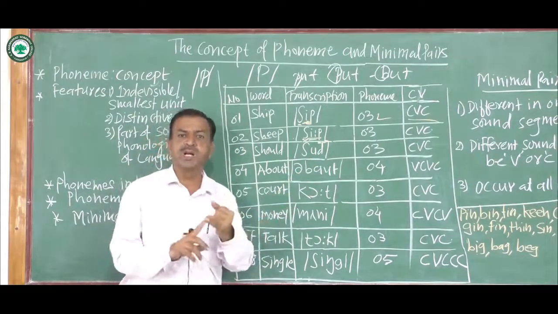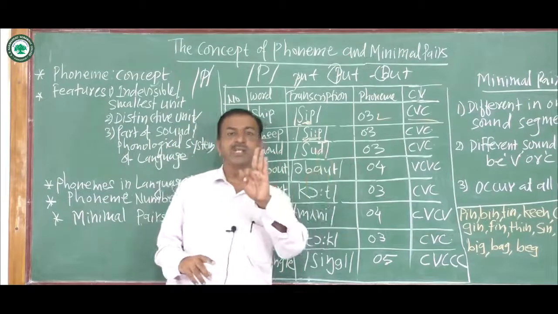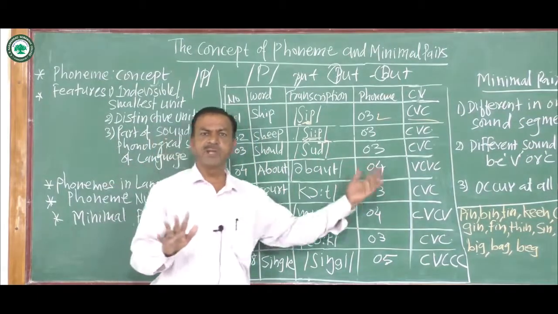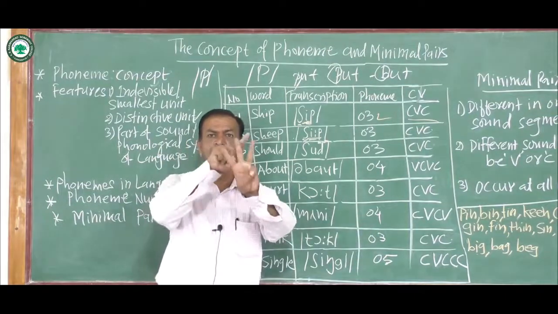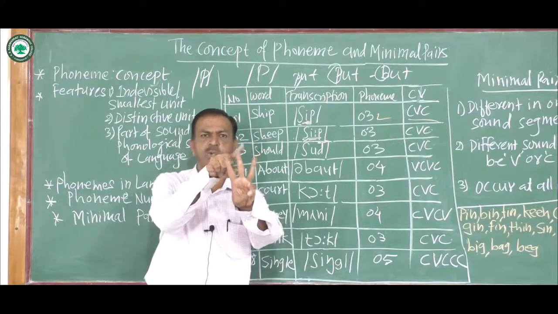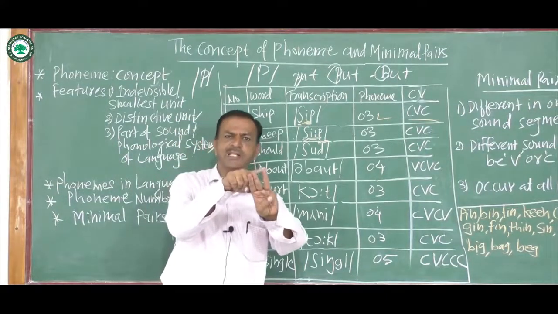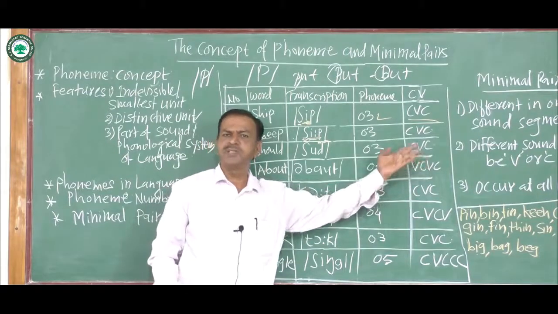Should. Sh, u, and d. Naturally, there are only 3 phonemes. The spellings are 6, but how many phonemes? 3 only: sh, u, and d. Sh is a consonant, u is a vowel, d is a consonant. So the pattern is CVC.